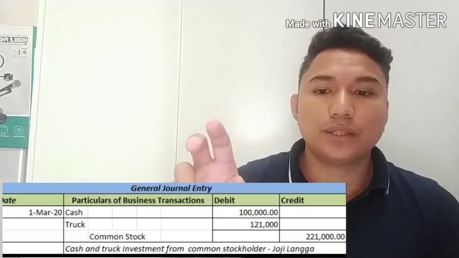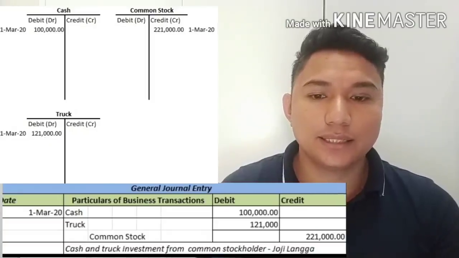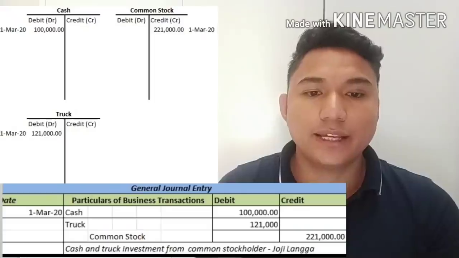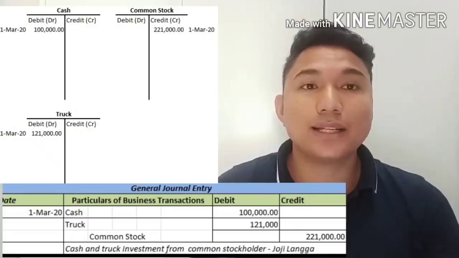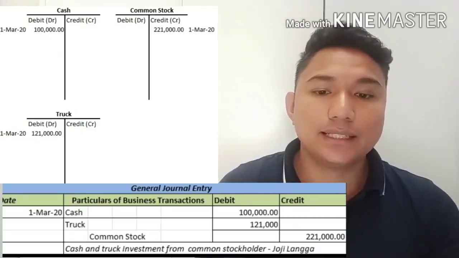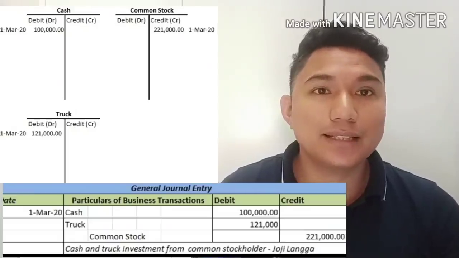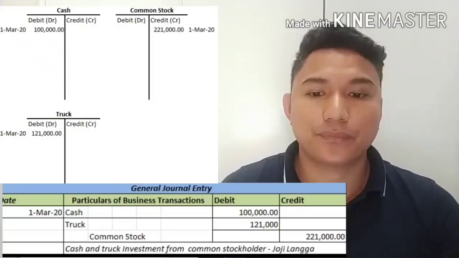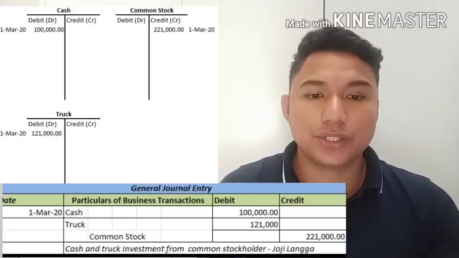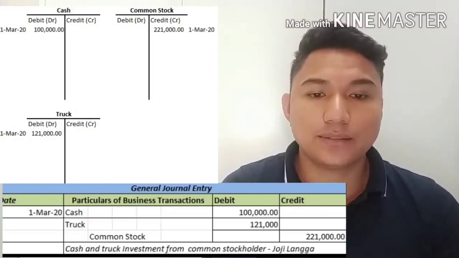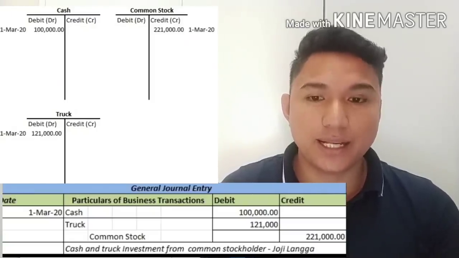We have to put the debit side of cash 100,000, and then the debit side of truck 121,000, and the credit side of the T account under the name of common stock 221,000. So debit 100,000 for cash, debit 121,000 for truck, and credit 221,000 common stock. So it's balanced.